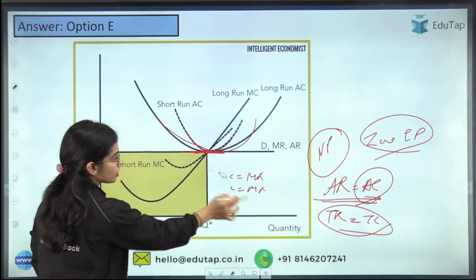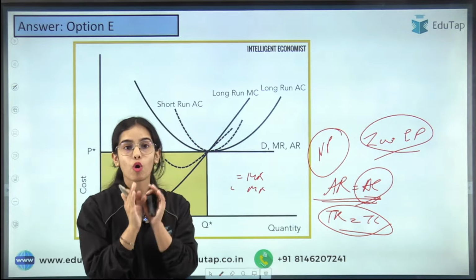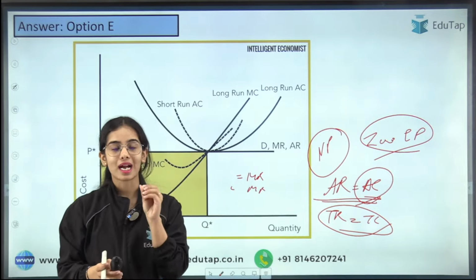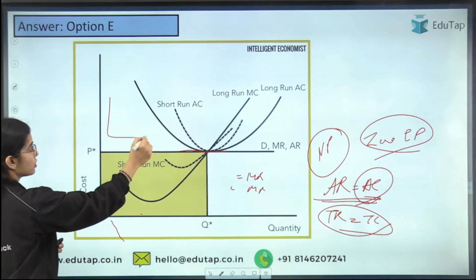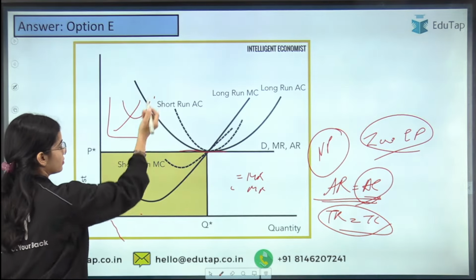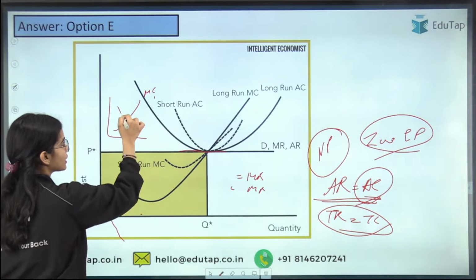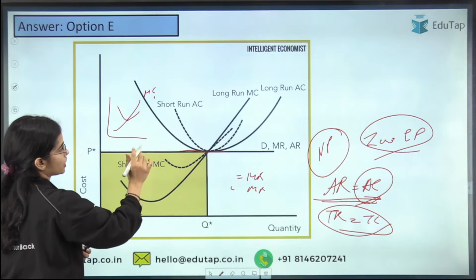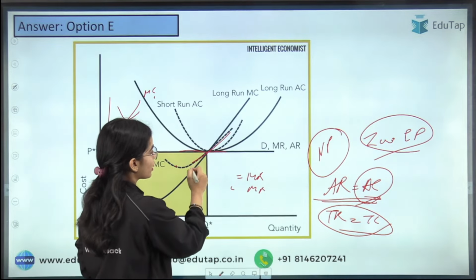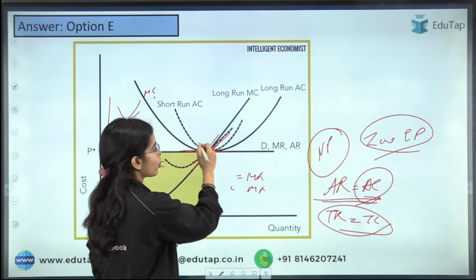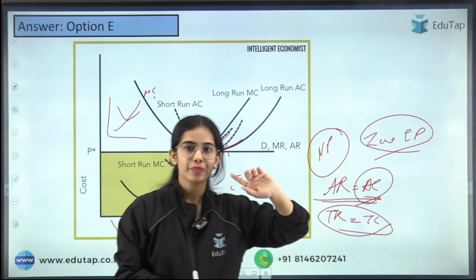Okay. So now remember one important point, that the marginal cost will always cut the average cost at the minimum of the average cost. So the short run marginal cost and the long run marginal cost are cutting the short run average cost and the long run average cost at the minimum of the average cost. Okay. So remember this point.